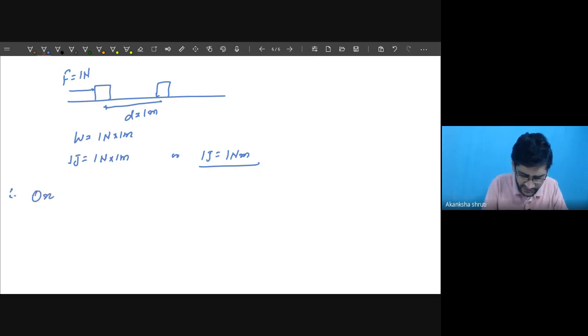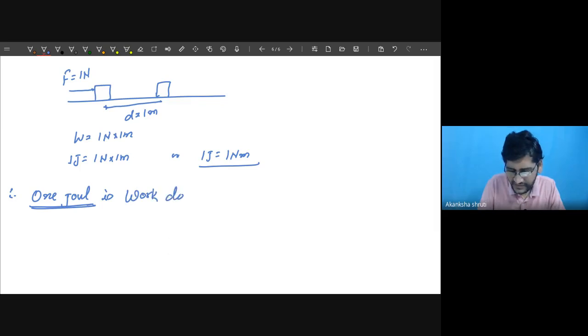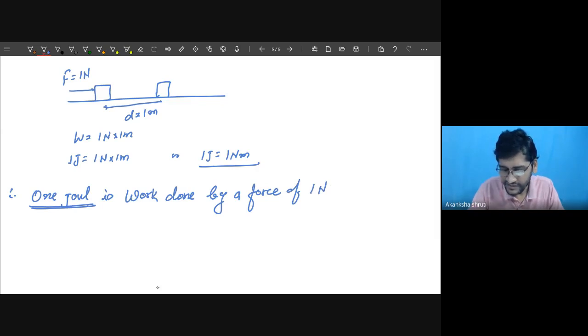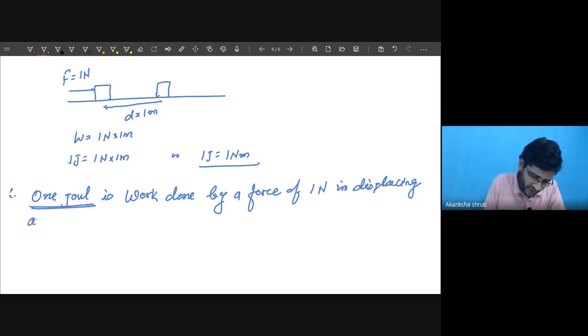So what is 1 joule? The definition of 1 joule is the work done by a force of 1 Newton in displacing an object by 1 meter.